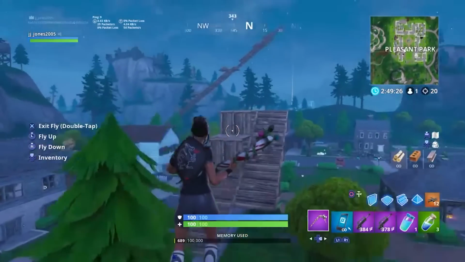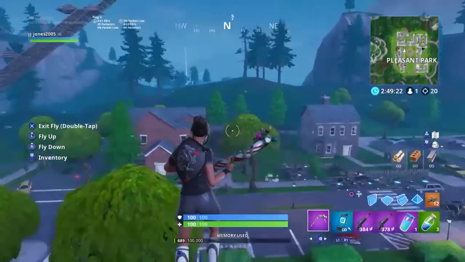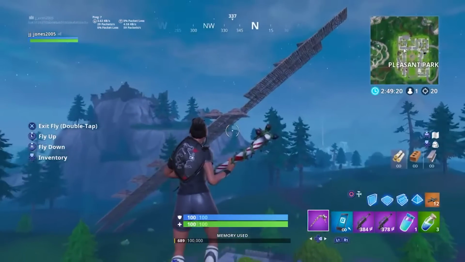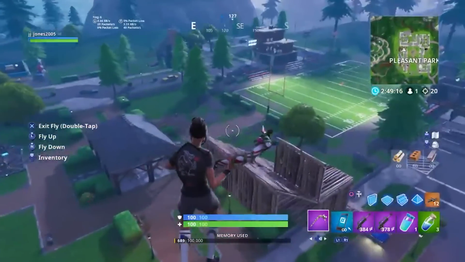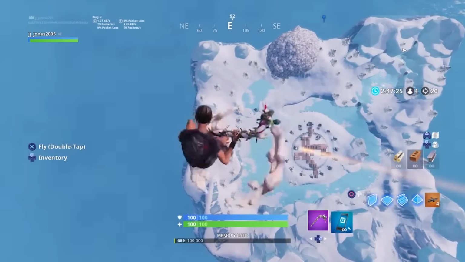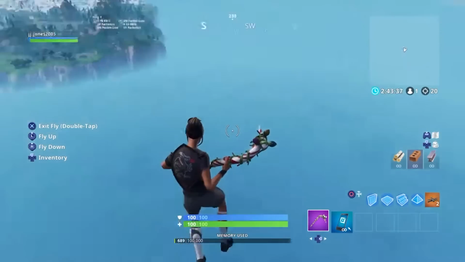Number 2, the main island glitch. This was probably one of the first big glitches in Fortnite and Fortnite Creative in general. This was also a reason why the main island got removed from Fortnite Creative. Yes, back then we actually had the main island in the background, and you could actually see it from your creative islands, which was actually pretty cool.